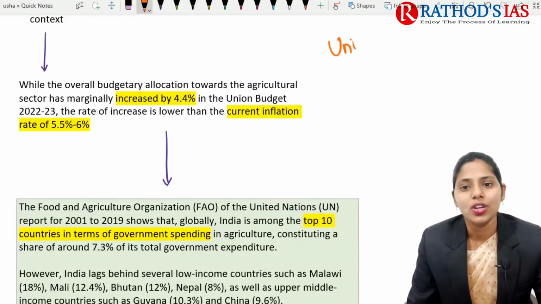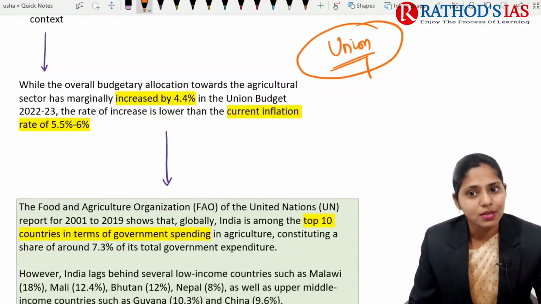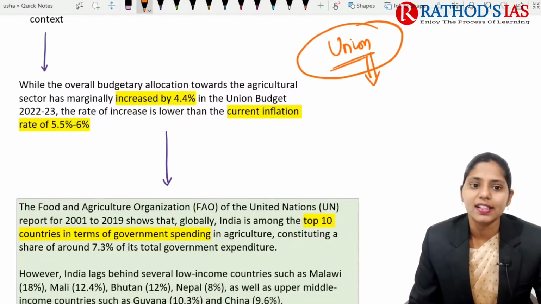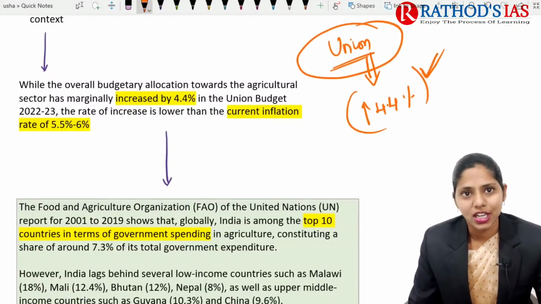Because recently the union budget came into the picture, and in this union budget, especially the budgetary allocation for the agriculture sector, it has mainly increased by 4.4%. Okay, so in agriculture the budgetary allocation has increased by about 4.4%.